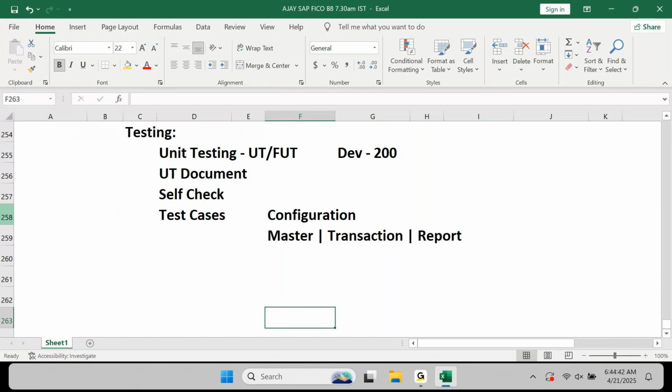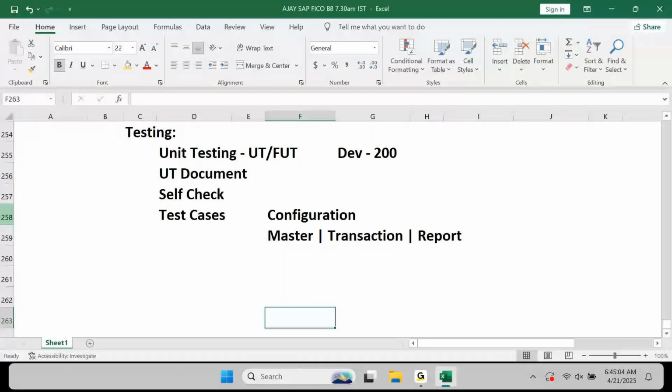First, you create a GL master from that account group. Make sure the GL is created. You post an entry, make sure the entry is getting posted. Pull a report, make sure the report is giving the output. Only then you say that, okay, this account group is now working fine.